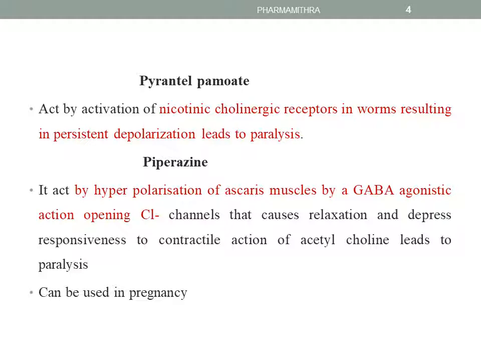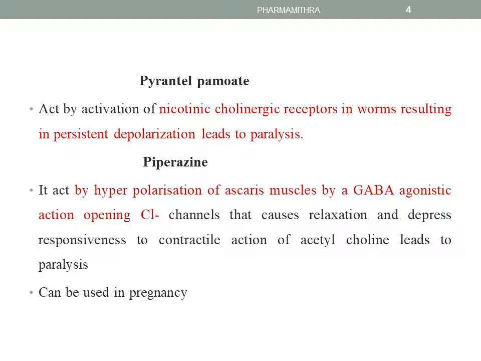But in case of piperazine, instead of depolarization, there is a hyperpolarization of the Ascaris muscle by GABA agonistic action opening the chloride channel. So instead of contraction, a relaxation happens and it depresses the responsiveness to the contractile action of acetylcholine and leads to paralysis.